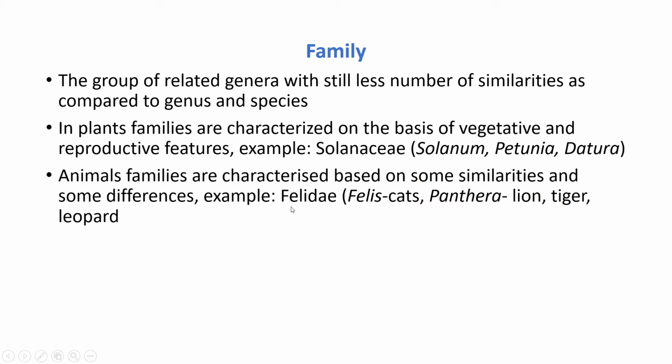In this way, if genera are related together, then we can keep all these genera under families. Each and every family contains related genera, and genera contain organisms with fundamental similarities, known as species. So this is about the family.